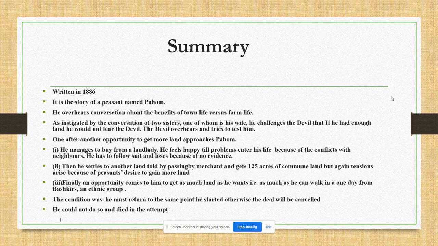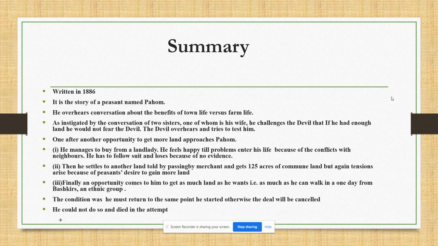He visits the place, finds out all the things, and then sells the land which he bought from the landlady and moves with his family to the land beyond the Volga. As soon as he joins the commune, he gets 125 acres of communal land.